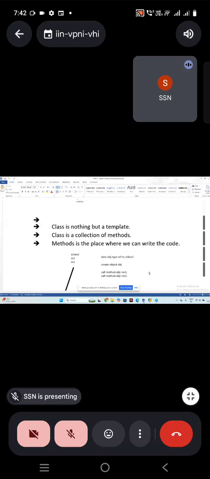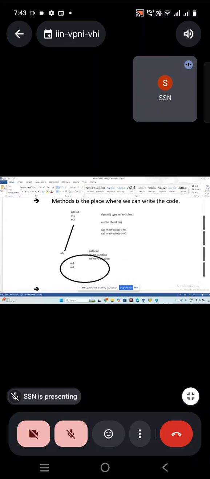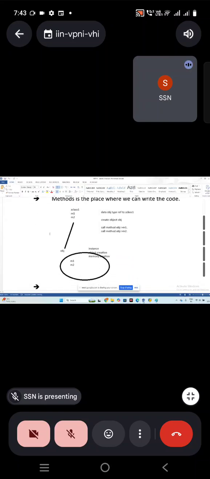Correct? Same like that, here in the classes and methods, we are going to write the code in between method and endmethod. Okay. So how to define these methods, how to write the code, we'll see step by step. But method is the place where we can write the code. We have method and endmethod where we can write the code, and I created a class. In that I have two methods, method 1 and method 2.